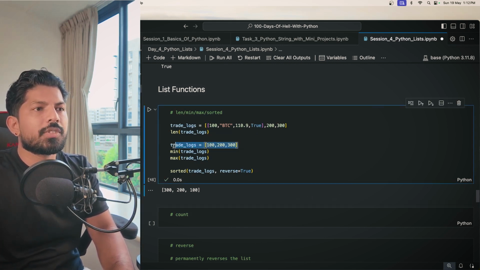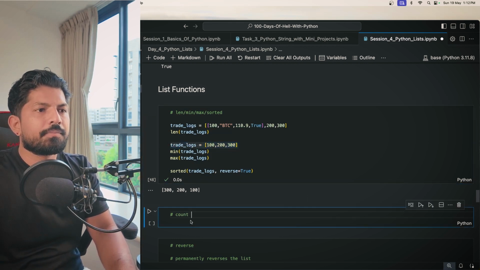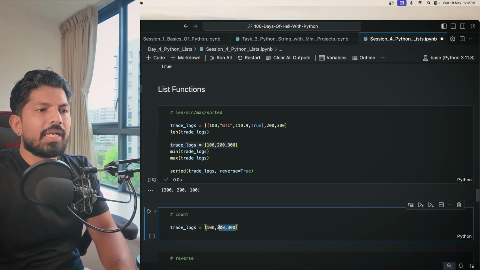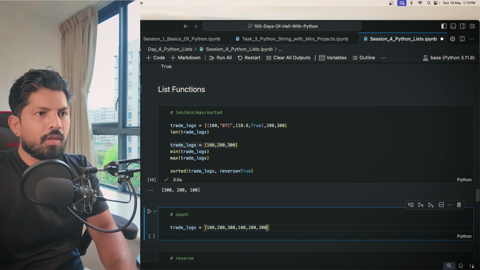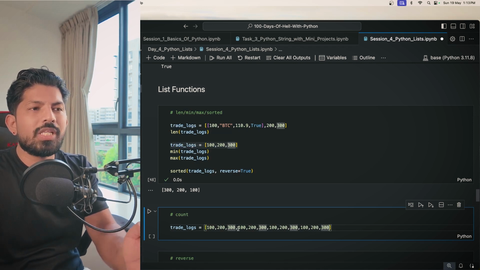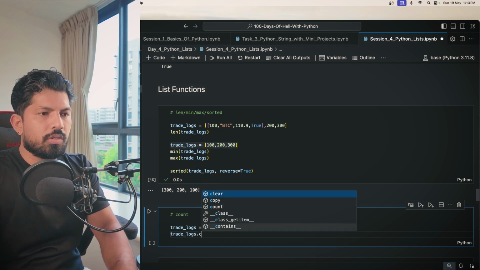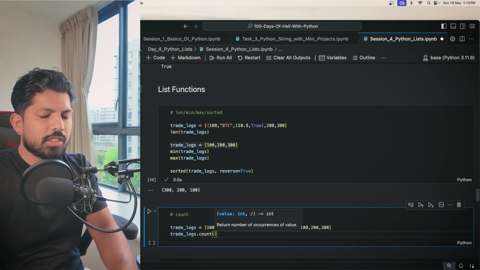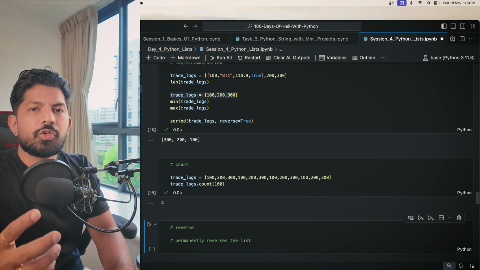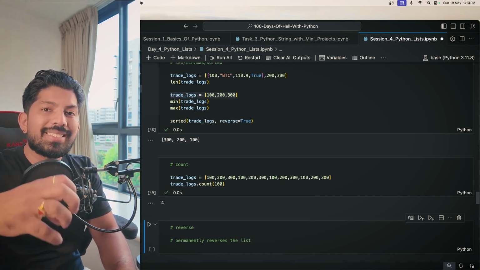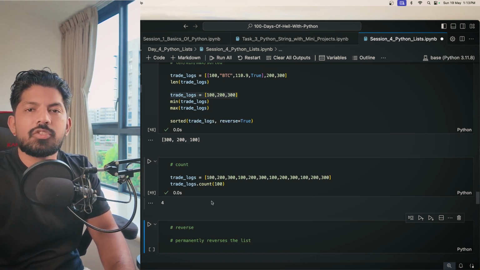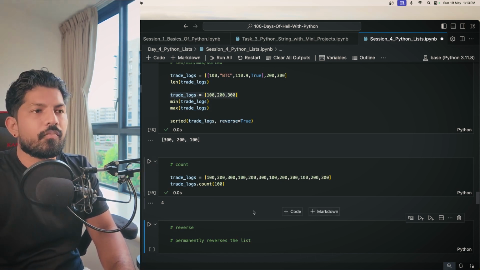So in count, what happens? Let's say we have this list and we have multiple values, so I'll just give a comma here. Okay, so we have 100 four times. When I apply the count function here, trade_logs.count, and I give the value 100, the count function will give us the number of times that item exists in the list, right? So we know that 100 exists 4 times. So 1, 2, 3, 4, right?